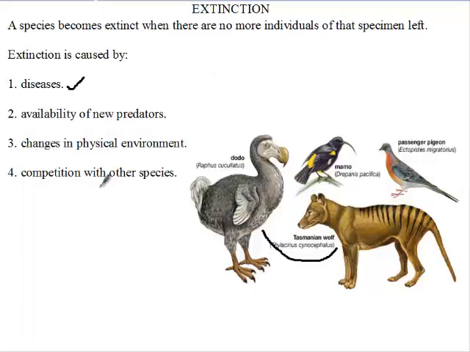Lastly, competition with other organisms. When the organism is found in an area where it is keen or it can be able to survive, clearly that organism will be available. But if it finds itself in the midst of other predators, other organisms competing for the same food, clearly the weaker ones are going to die out. So extinction occurs when there are no individuals of a specific species left.